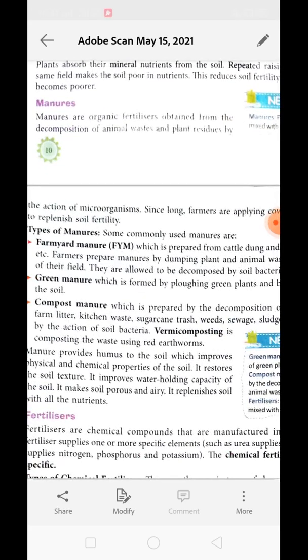Manure is quite a common term used by you while studying science, right? Manure is organic fertilizer obtained from the decomposed part of animal and plant residue. This decomposition is done with the help of microorganisms like bacteria and fungus. Since long, farmers have been applying cow dung as manure to replenish the soil fertility.